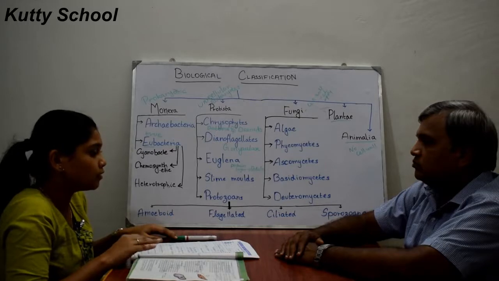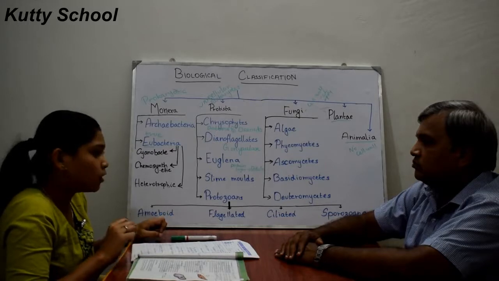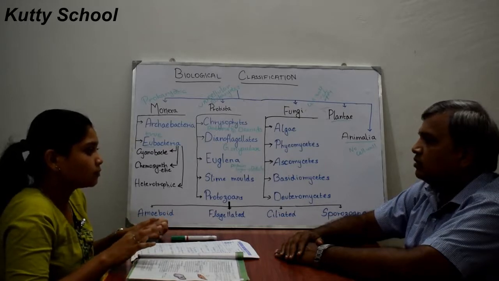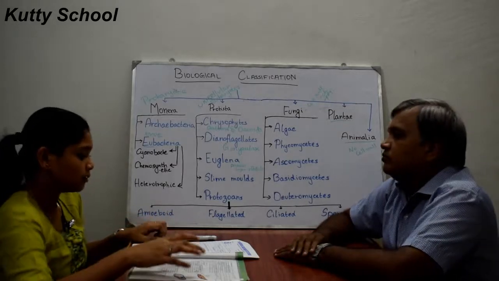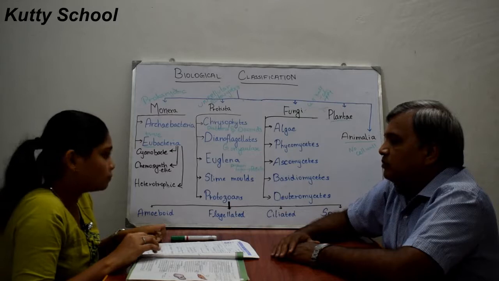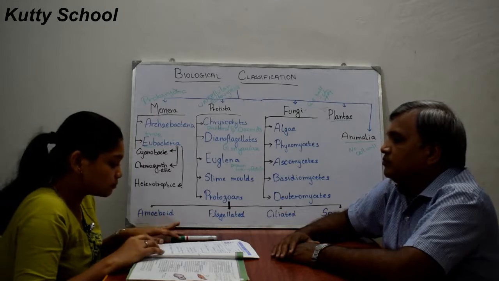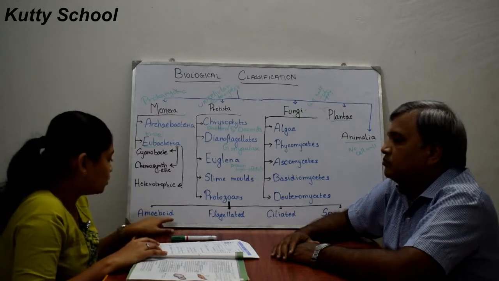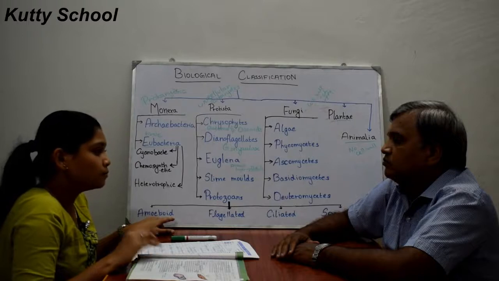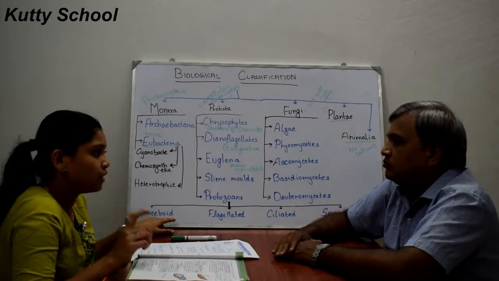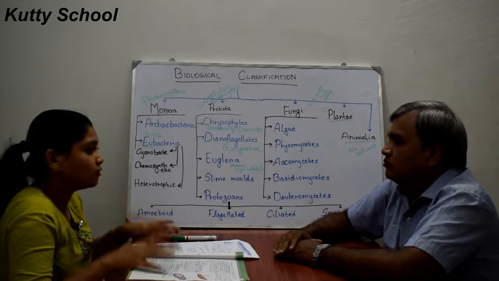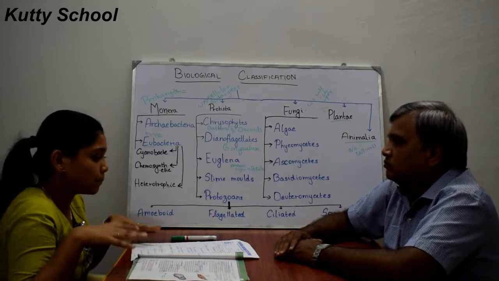Not all organisms can live anywhere. Amoeboid protozoans move by pseudopodia, which are false feet. They create their own false feet to move around.